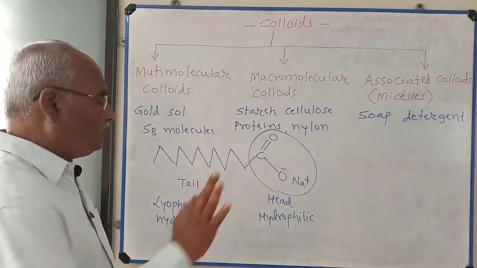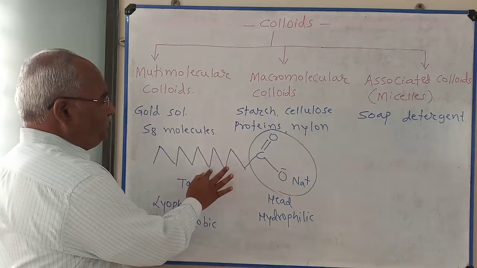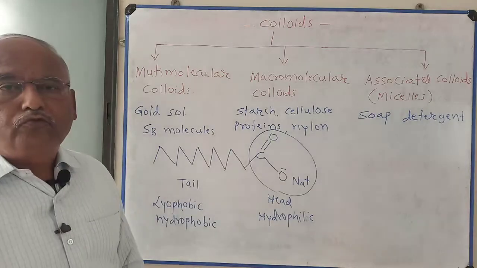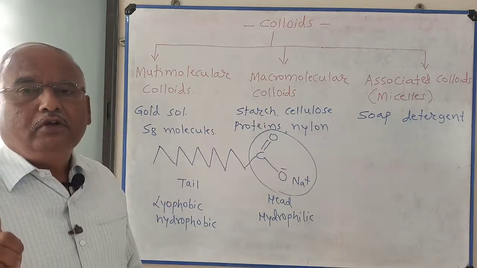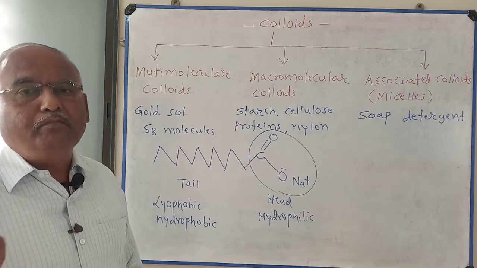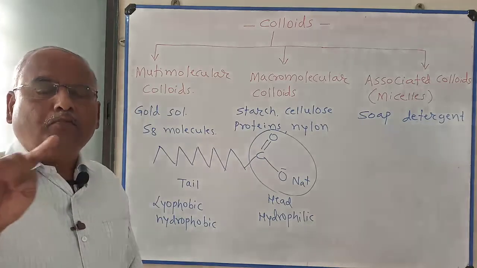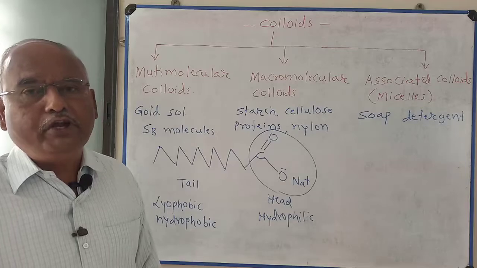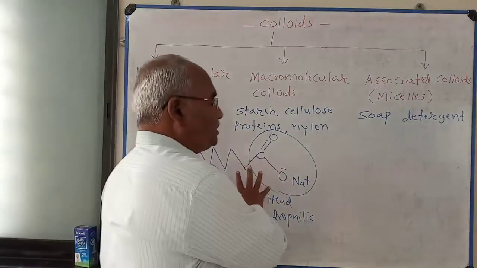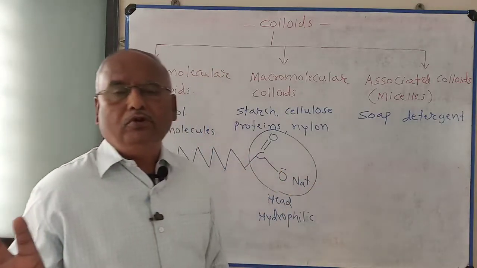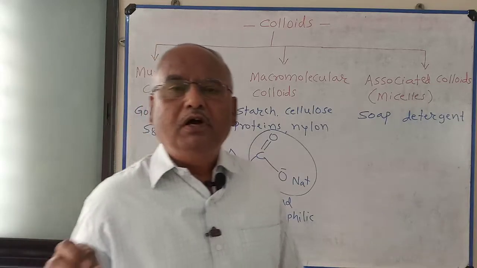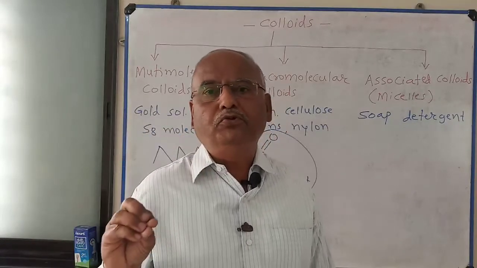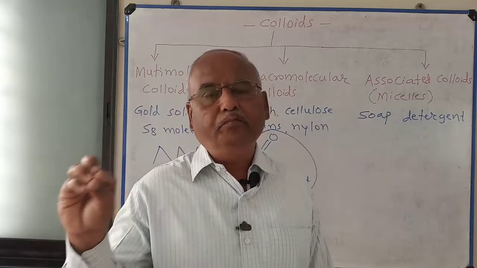In water, soap molecules adjust themselves to form a spherical molecule called a micelle.